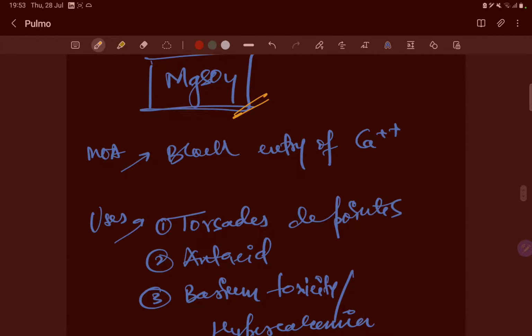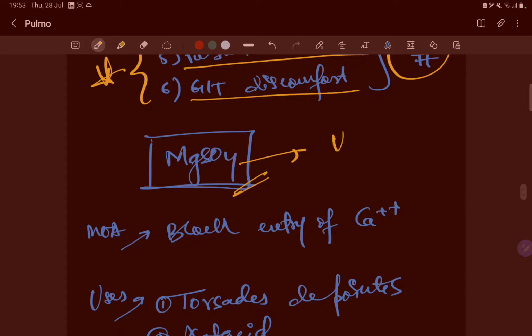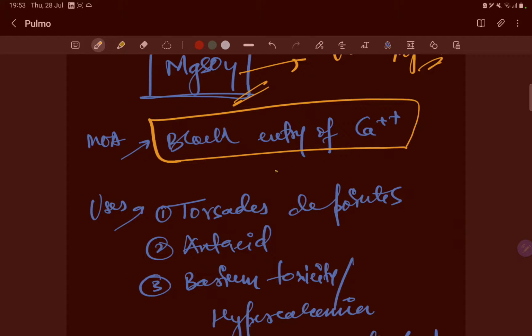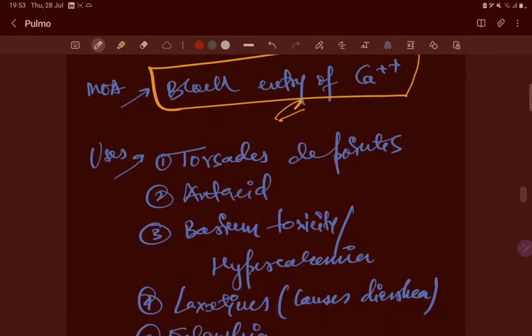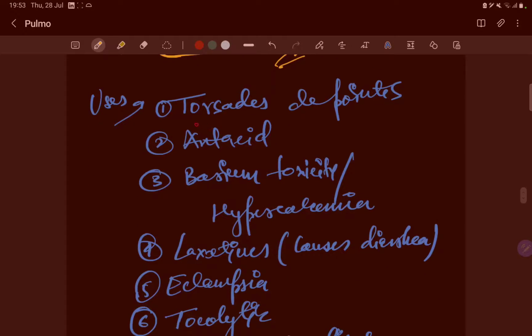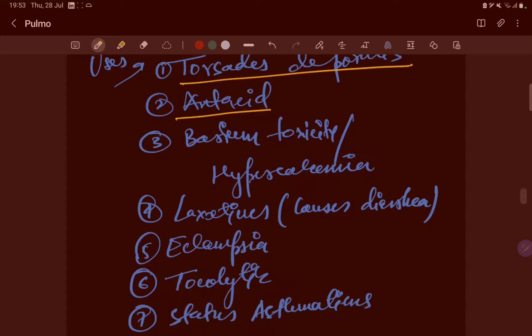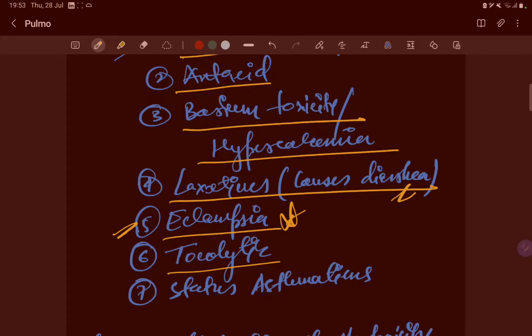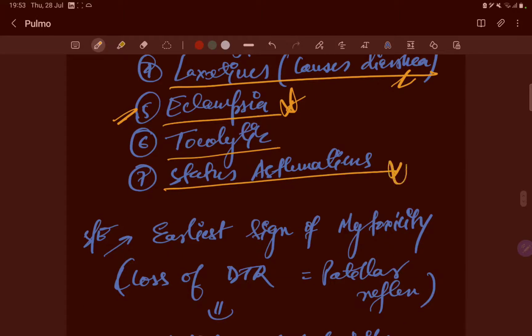Now magnesium sulfate is a potent short note: the uses and contraindications of magnesium sulfate via different routes of administration. Magnesium sulfate in asthma basically blocks the entry of calcium. It is used in torsade de pointes. It is used as an antacid. Barium toxicity, hypercalcemia, laxatives, it causes diarrhea. It is used in eclampsia, very very important. It is a tocolytic. In status asthmaticus, magnesium sulfate is used, we have seen already.